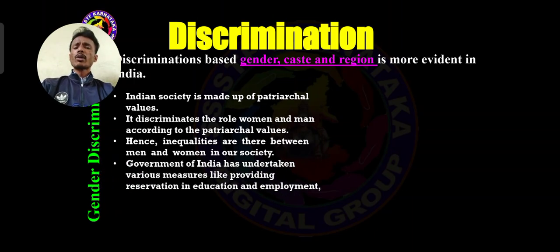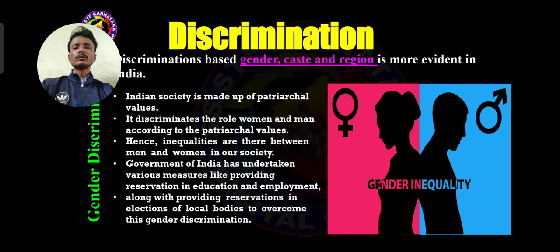And here the government is also implementing certain programs. The government provides a lot of reservation in the field of education and employment to avoid discrimination between people. Next, in local level elections also, Grama Panchayati elections and even Jilla Panchayati elections, first preference is given to women.